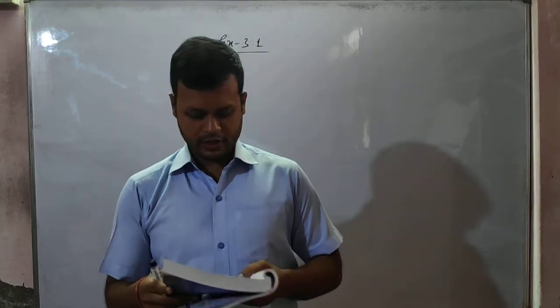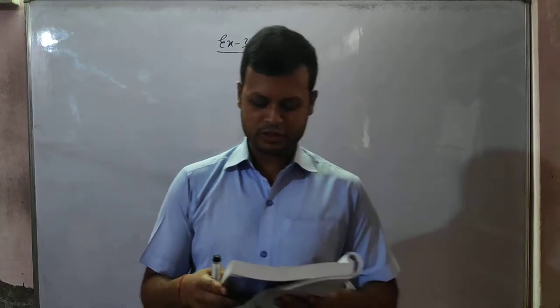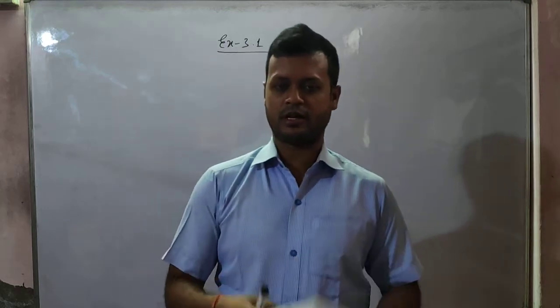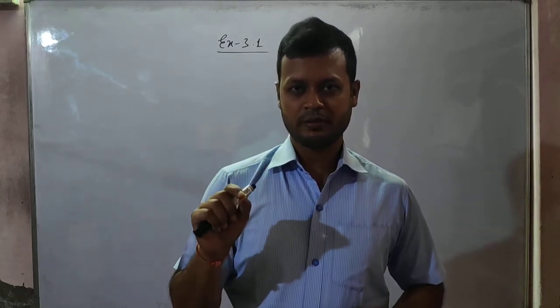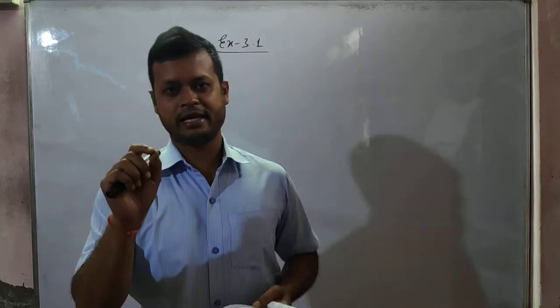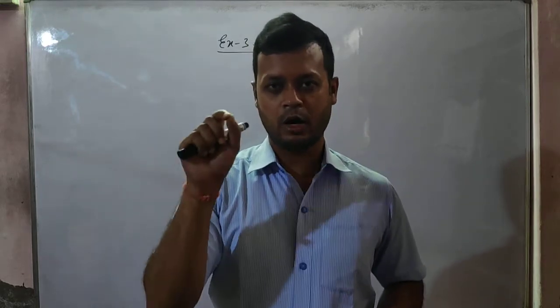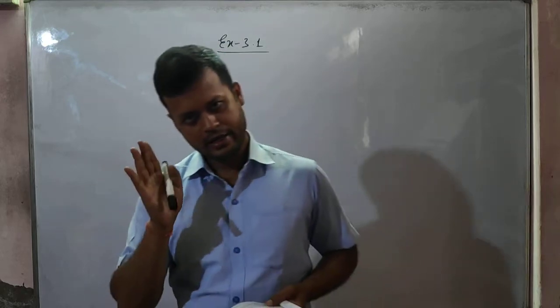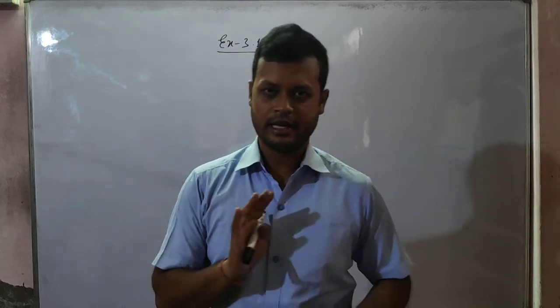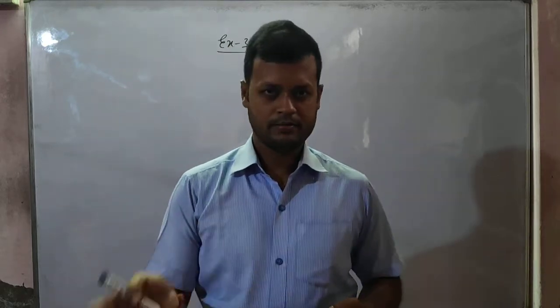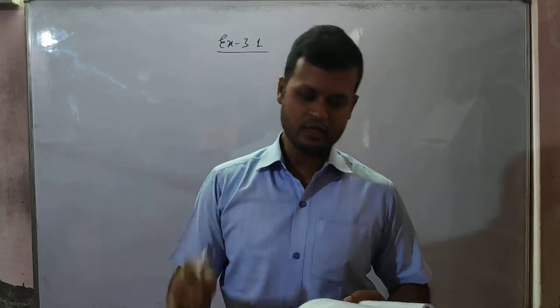Exercise 3.1, students. How will you describe the position of a table lamp on your study table to another person? This is the same as the dot I gave on the piece of paper. Just as I explained with that example, if you put a dot on a piece of paper, how will you describe the location of that point? Exactly like that only you will answer this. The manner is the same, and in that way you can answer this easily.